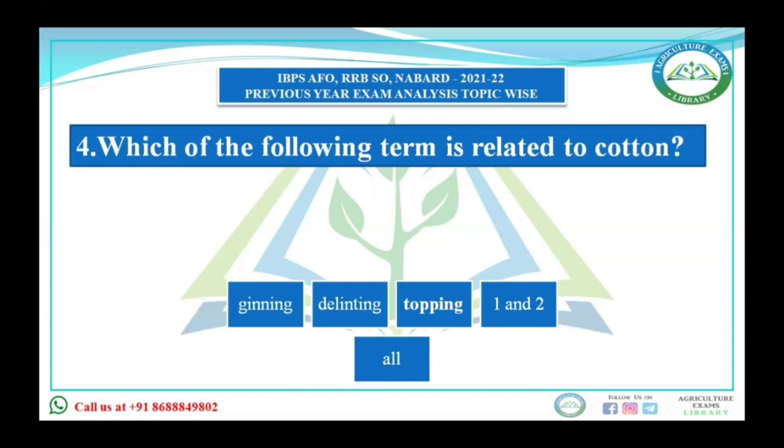Ginning is practiced in cotton only, and it is the separation of fiber from the cotton seed. In delinting, seeds are removed from the cotton fiber. Topping is the removal of the upper parts. All three practices are practiced in cotton, although topping is done in gram also. So our answer will be all.